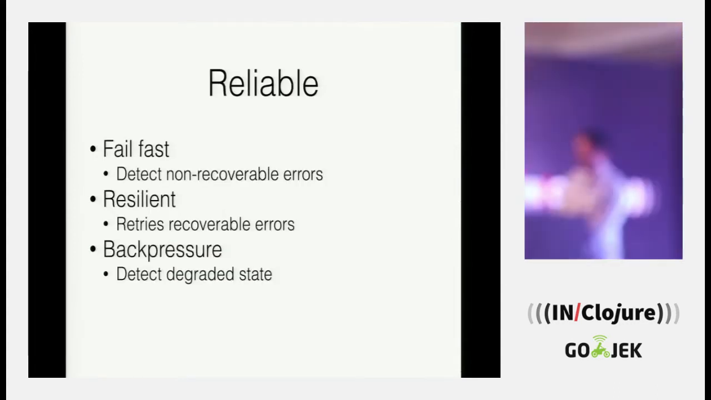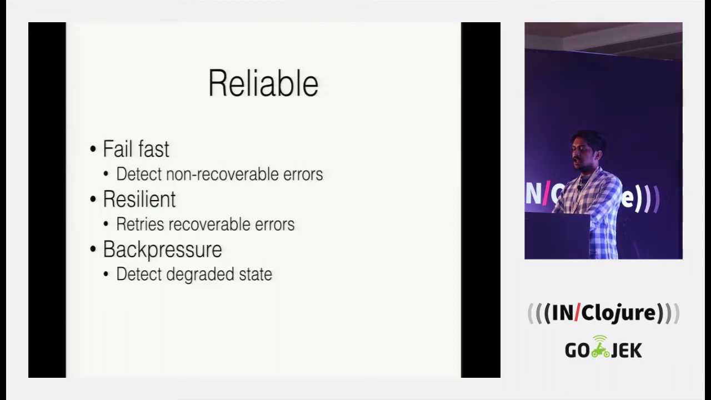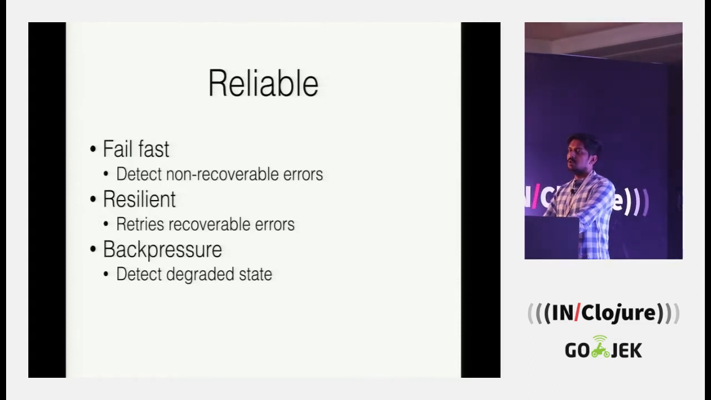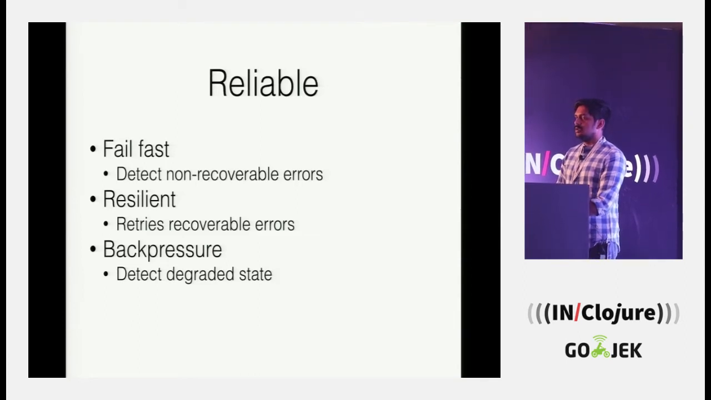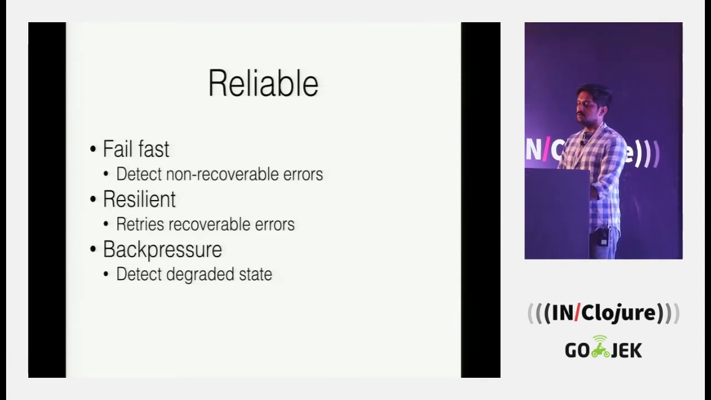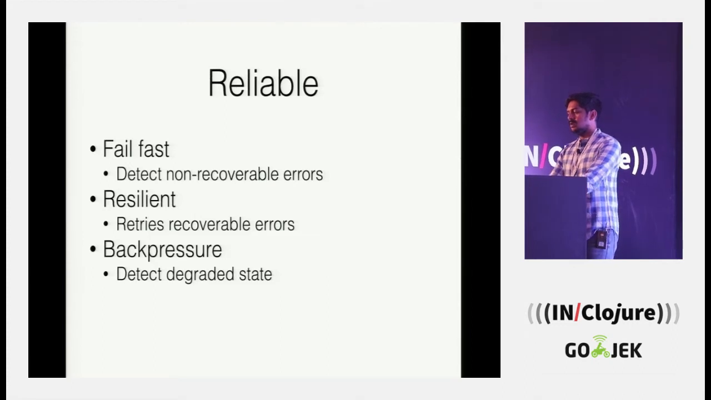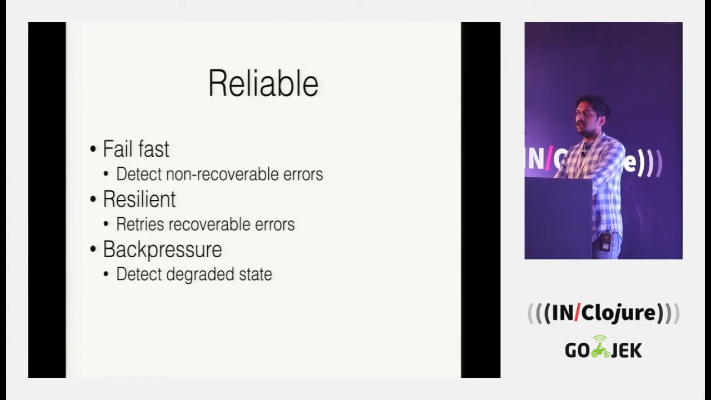But how do you deal with scale reliably, right? So there are 3 points that we are going to talk about, and we are going to build a service which satisfies these properties. The first is fail fast. What does that mean? When your service sees a non-recoverable error, you say, okay, I don't know what to do, let's just stop. Resilient means let's do retries because I can recover from this error. And back pressure is just, I know I am in a degraded state, but I'll wait for some time and then try again.